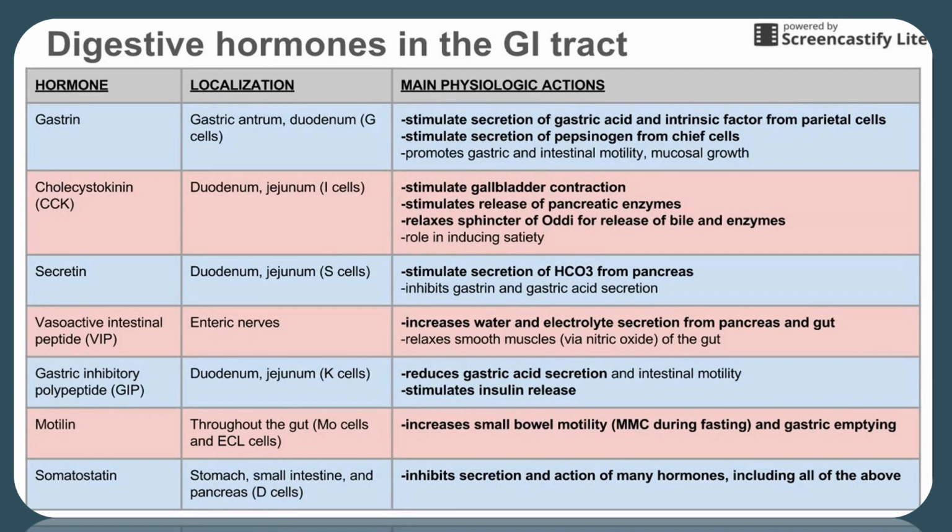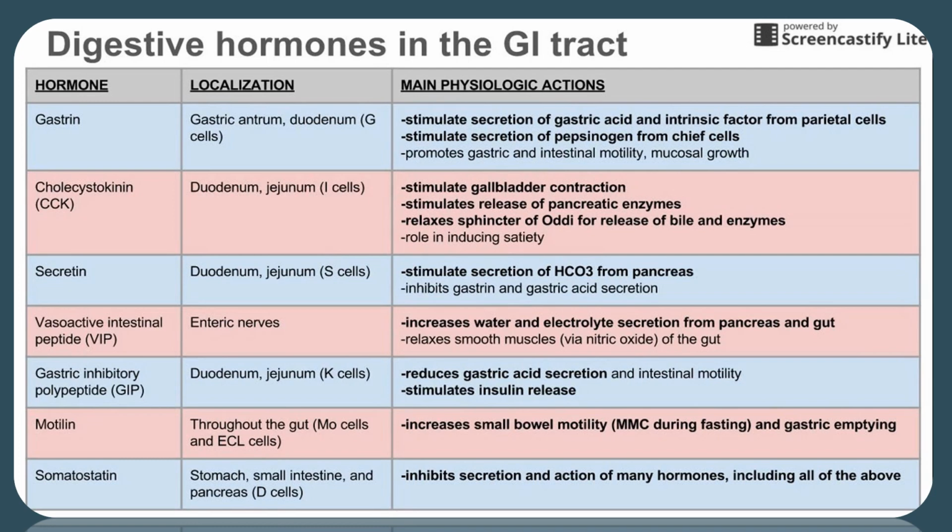Next hormone is vasoactive intestinal peptide or VIP. Localization is enteric nerves. It increases water and electrolyte secretion from pancreas and gut. It relaxes smooth muscles of the gut via nitric oxide. Next hormone is gastric inhibitory polypeptide, that is GIP. Localization duodenum and jejunum of K cells. It reduces gastric acid secretion and intestinal motility, and it stimulates insulin release.